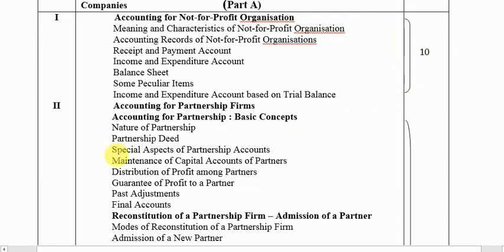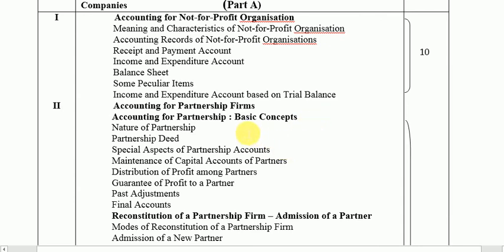Now we go into Unit 2. Unit 2 is the lengthiest part of our syllabus. It is devoted to accounting for partnership firms. There are 4 chapters coming under accounting for partnership firms, of which the first chapter is accounting for partnership: basic concepts, or you can call it fundamentals of partnership.